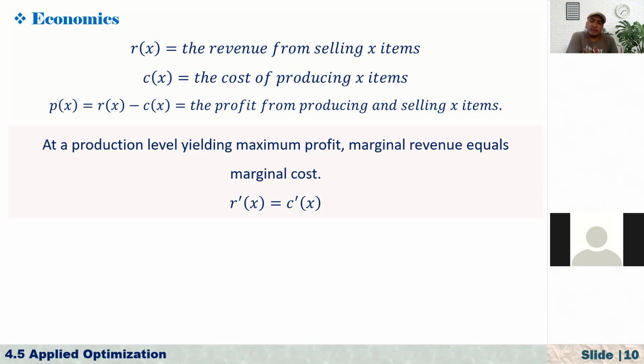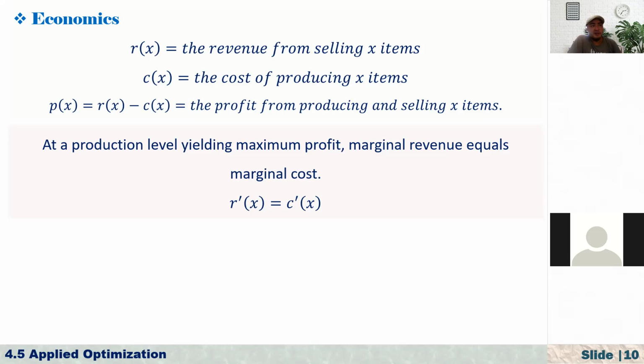And now producing these x items, right? Usually this x is an integer, but we can also consider this as a continuous function. For example, if you produce 1,000 cans, it has a certain cost, right? 1,500 also has a cost. Usually cost does not change linearly.